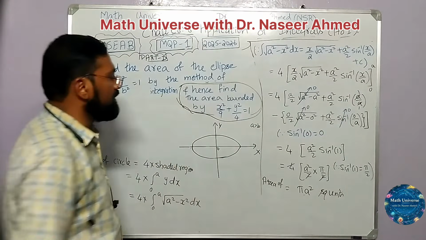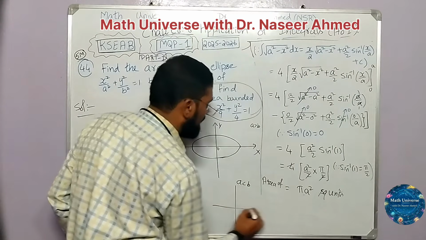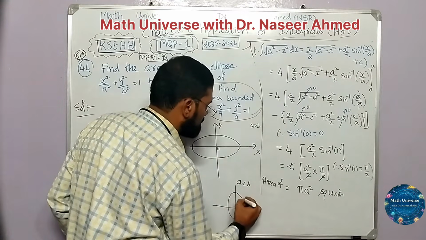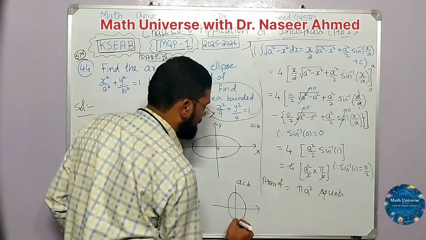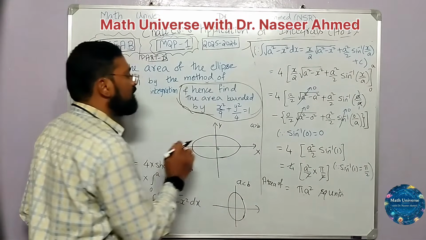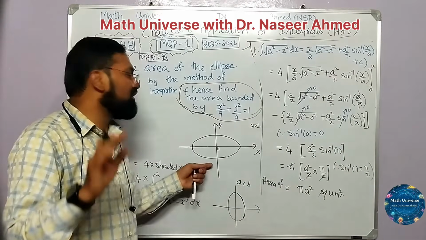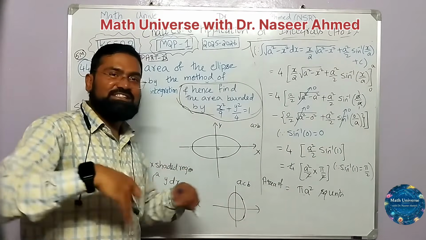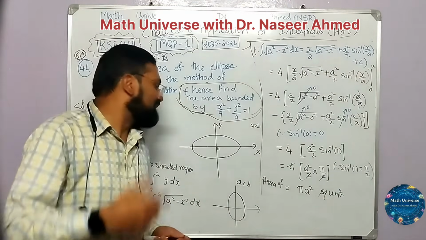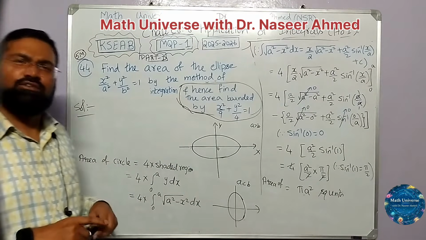If a is less than b, the ellipse will be a vertical ellipse, the one which I'm drawing, this one. This we call vertical ellipse, and this is horizontal ellipse. I was just discussing vertical and horizontal strip. Now see, this area or this area, both will be same. What do you think?